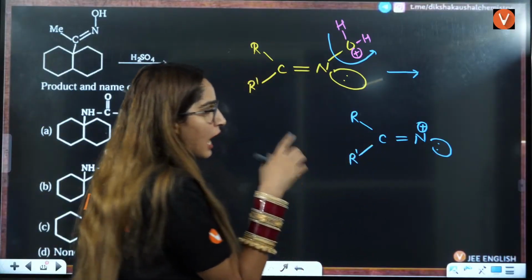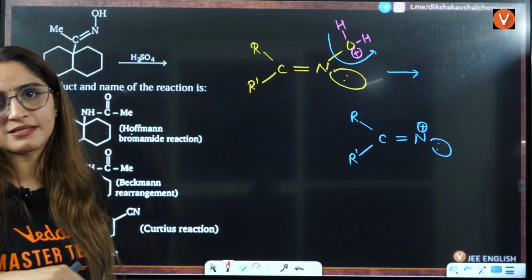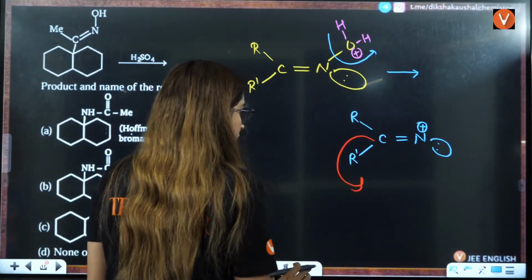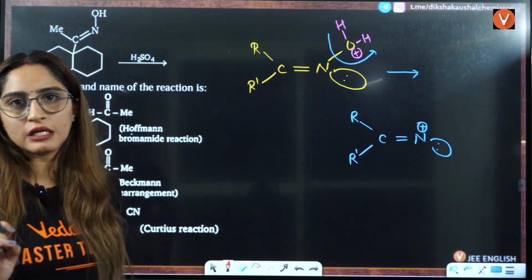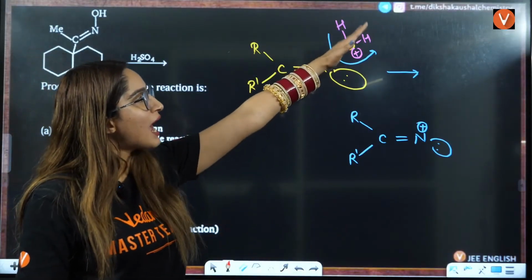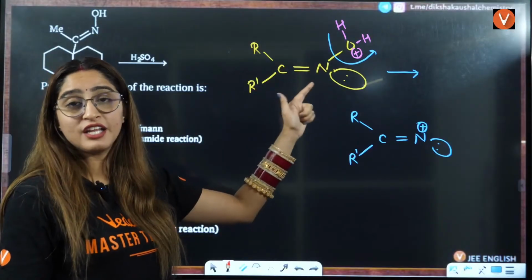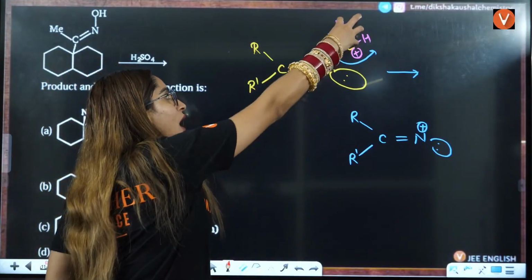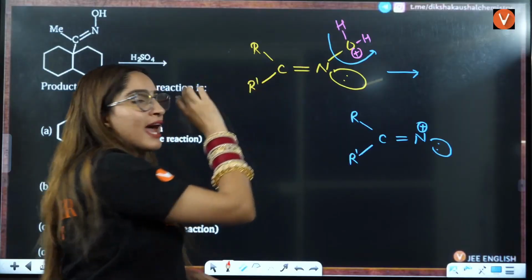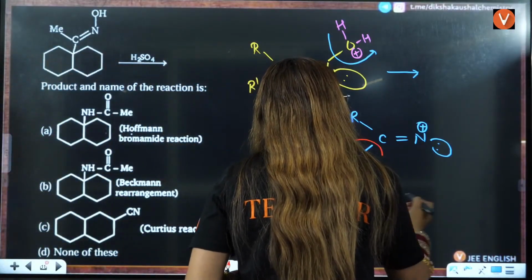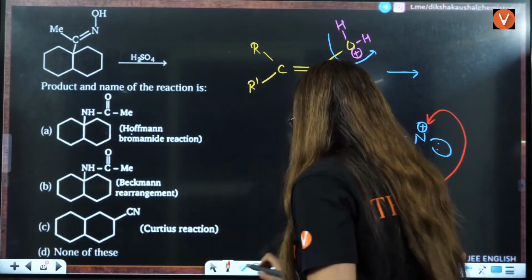So here what will happen? Migration will take place. Migration of this can occur or this can occur. You know which migration will occur? The migration of that group that is opposite to OH in the initial reactant. So here you have OH, so the opposite is R dash, that will be rearranged, okay? So this will be rearranged to this side, and hence what will happen?